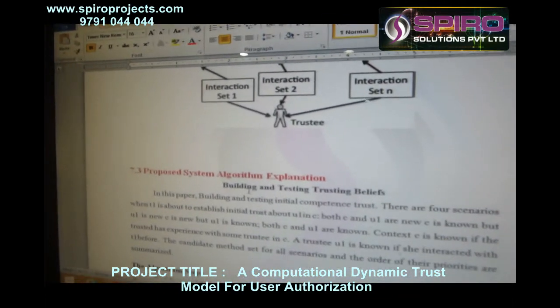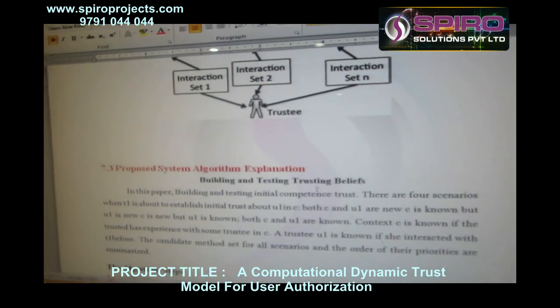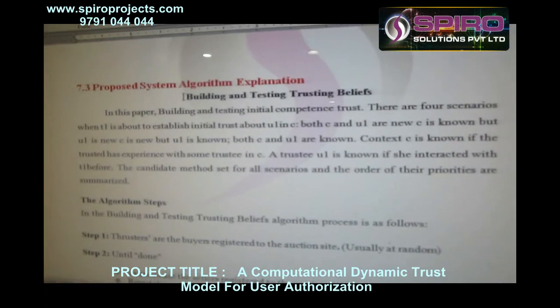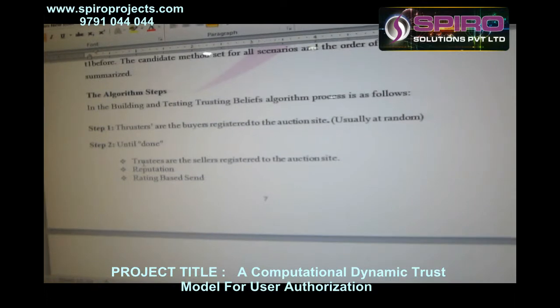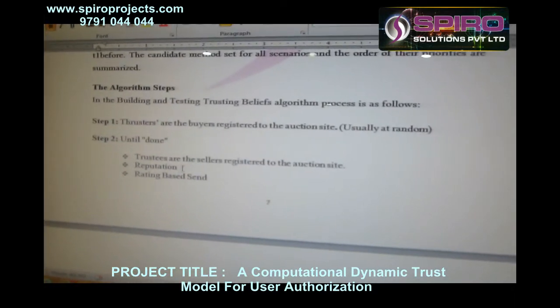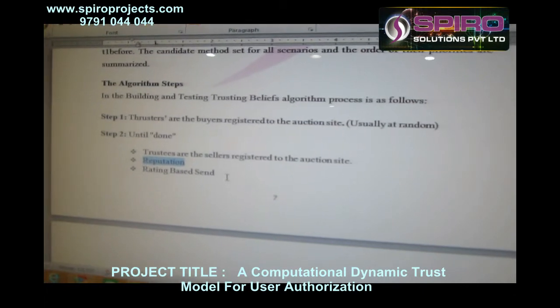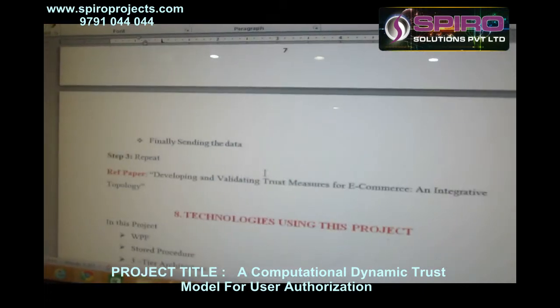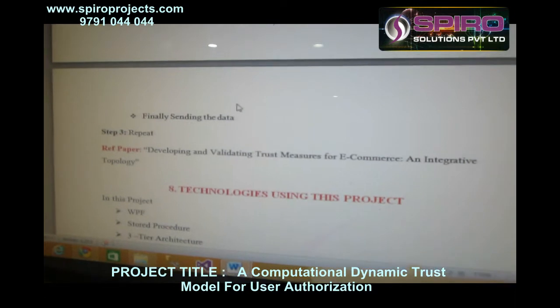We are using the algorithm building and testing trust belief. The steps in this algorithm are: the trustee and seller register, the action set, then based on reputation and rating based research, and finally sending the data to the owners.